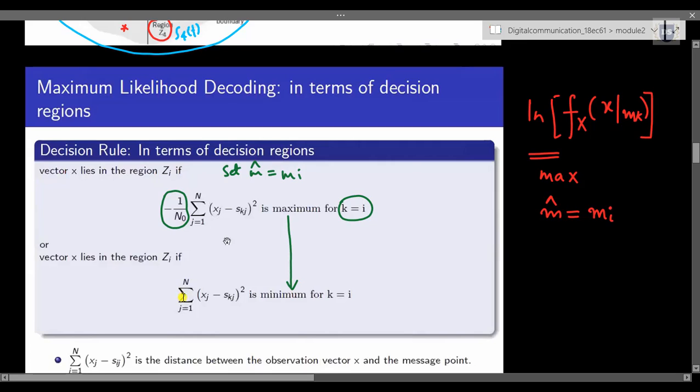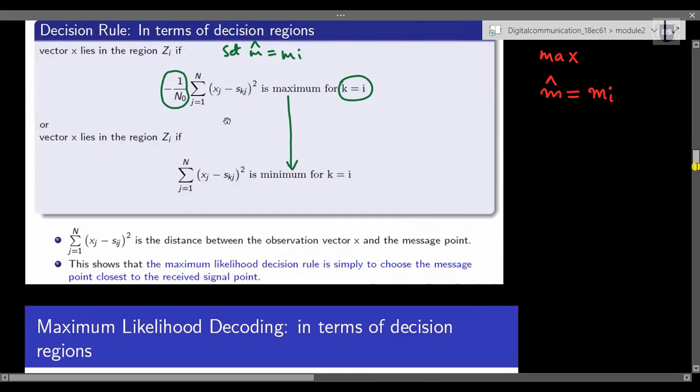So only if this summation j starting from 1 to n of xj minus skj whole square is minimum, only then can we say that vector x lies in the region zi. Further, let's simplify this: this thing represents the distance between the observational vector and the message point, or we can also call this the Euclidean distance.